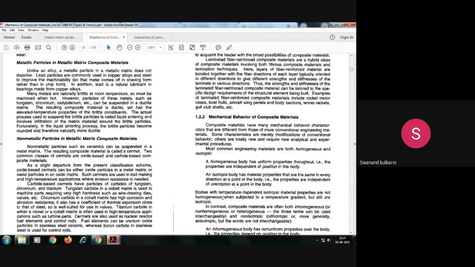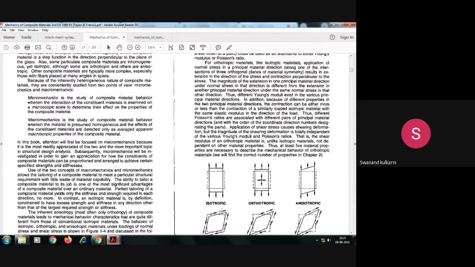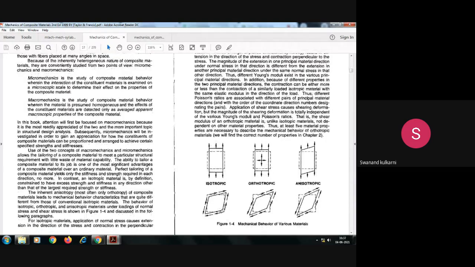Is it okay? So here we can see the mechanical behavior of composite material. Materials are isotropic, materials are orthotropic, materials are anisotropic also. Isotropic means the properties of the material remain the same in all directions. Orthotropic means the properties of the material differ in the 90-degree direction.